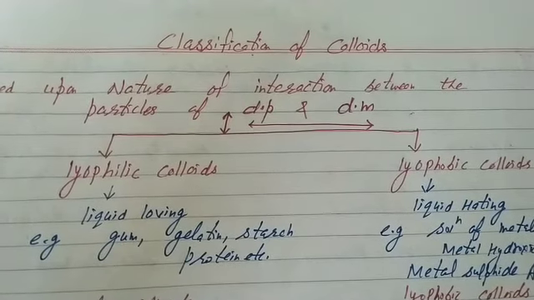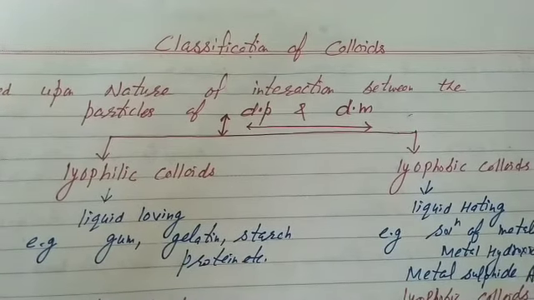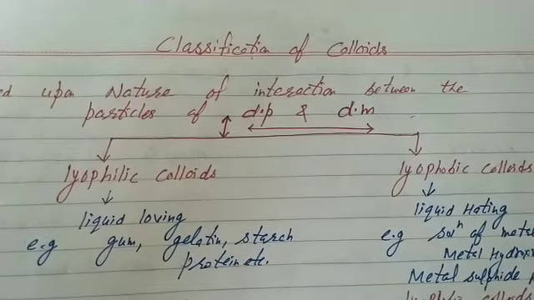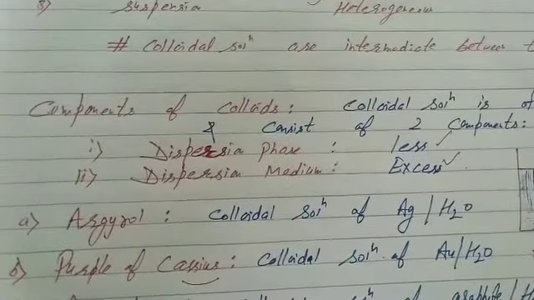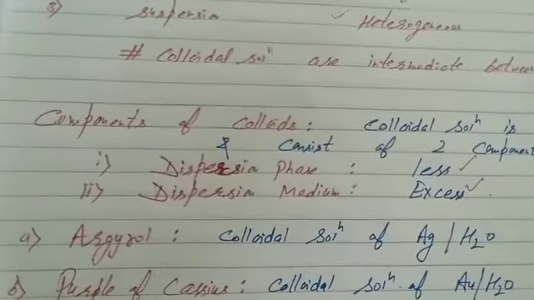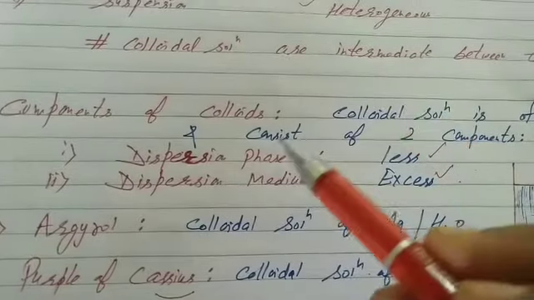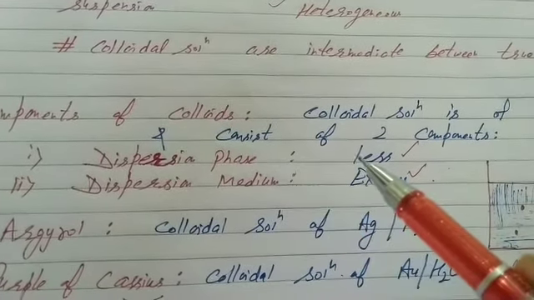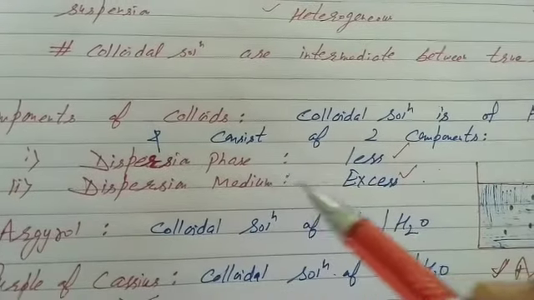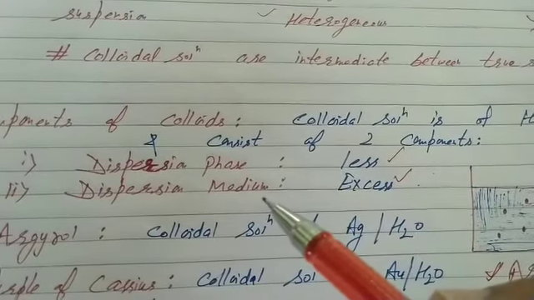Hello students. Today in this session we will study classification of colloids. At first we have studied components of colloids. Colloidal solution is of heterogeneous nature and consists of two components, that is dispersion phase and dispersion medium. Component in less amount is called dispersion phase and component in excess is called dispersion medium.